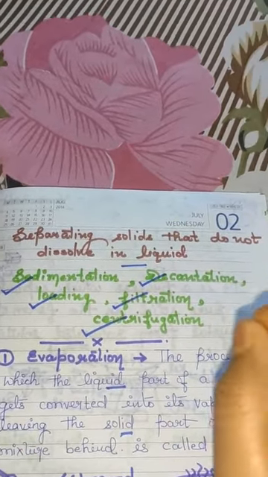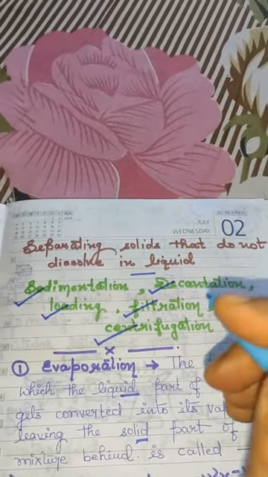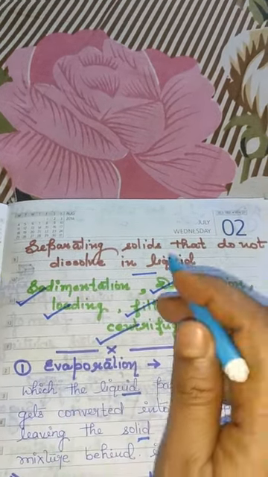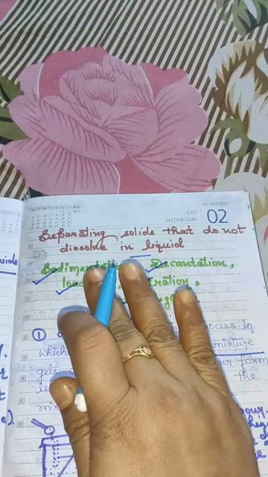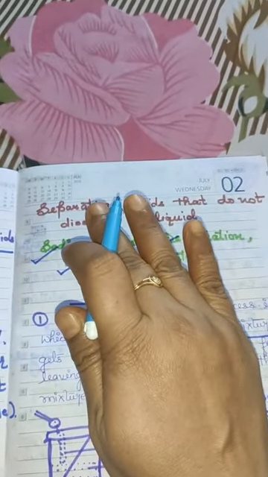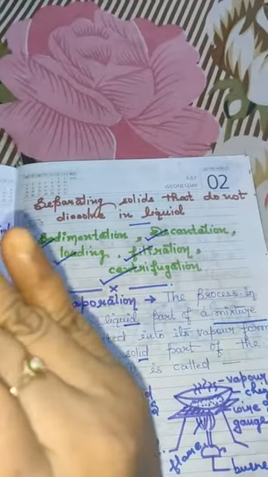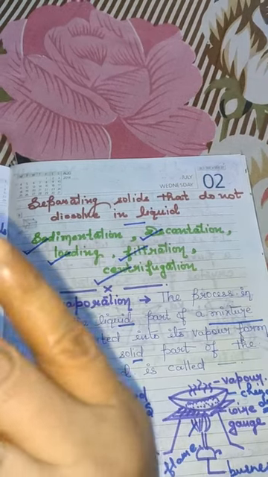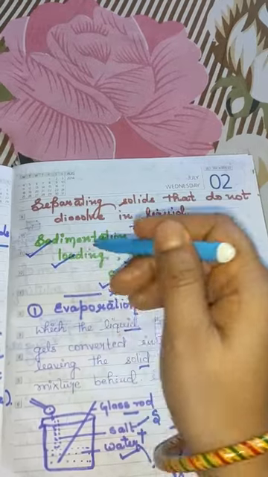Okay. Next, separating solids that do not dissolve in liquid, meaning the mixture is not uniformly distributed. Sedimentation, decantation and loading: we had discussed these three processes. Sedimentation means settling of heavier particles to the bottom of the container and then pouring the water into another container very slowly and carefully. That is decantation. Sedimentation is very slow.